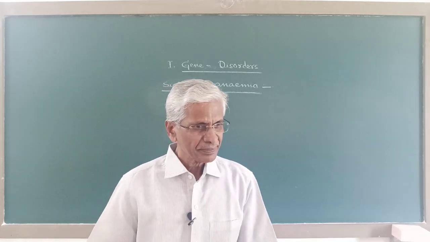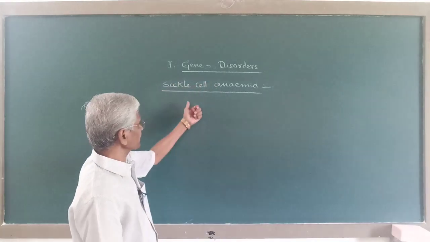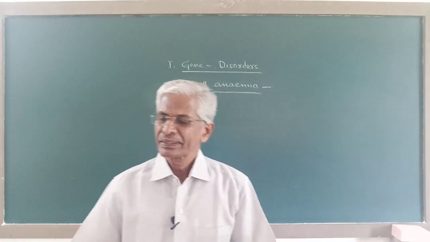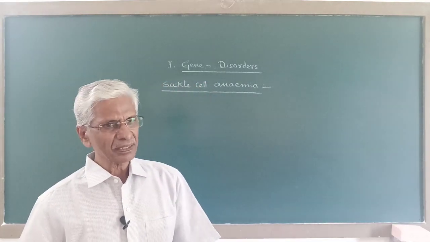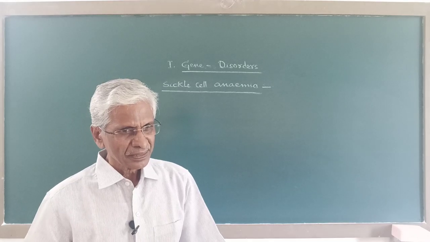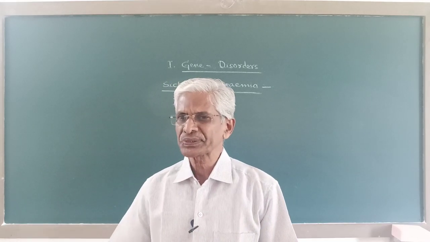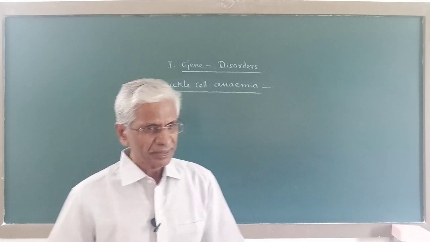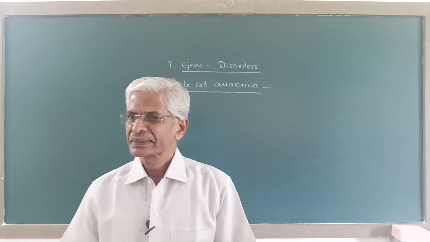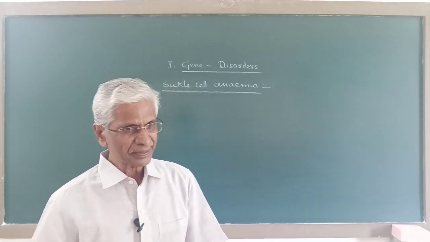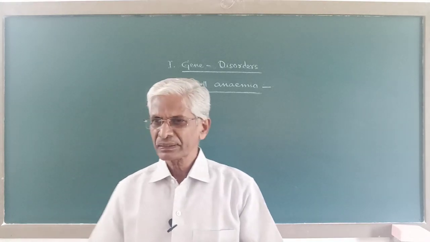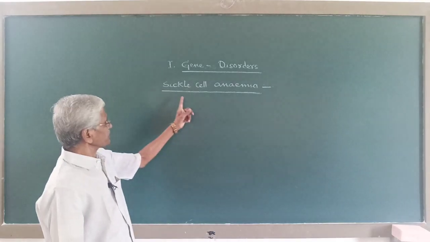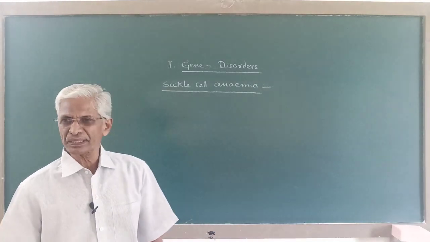Now here, the gene for sickle cell anemia and the gene for normal condition, they don't have dominant and recessive relationship as it was believed once. But these two alleles, they are co-dominant. Both are equally dominant.